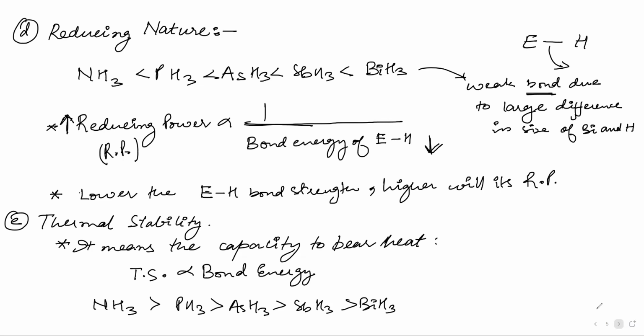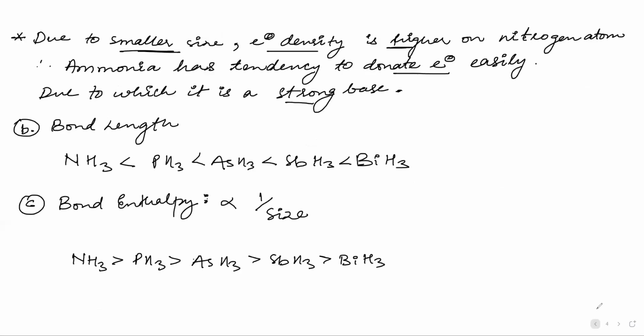This one I wrote. This one you have written, okay. Why didn't you write? Okay, so what is the... See, I have specified this particular slide and see how much I have emphasized also: due to smaller size, the electron density is higher. Now, if the electron density is higher, that means it can donate electron easily, and if it can donate electron easily, that means it is a strong base.